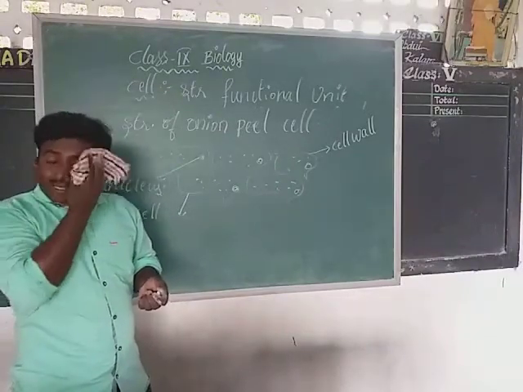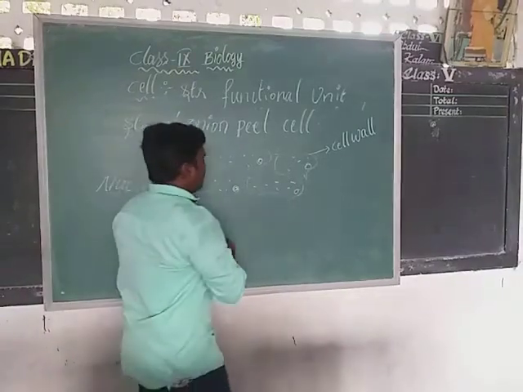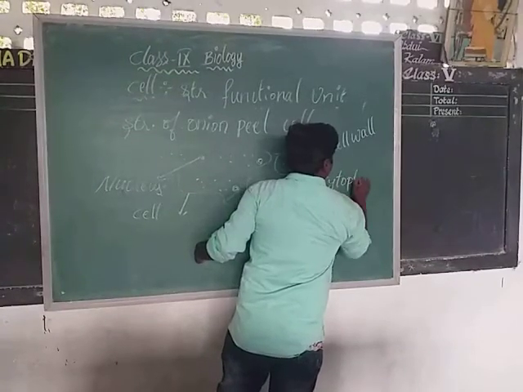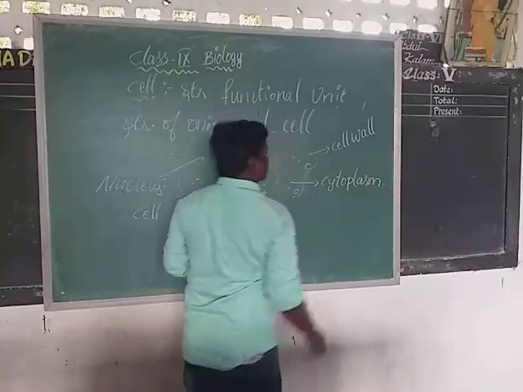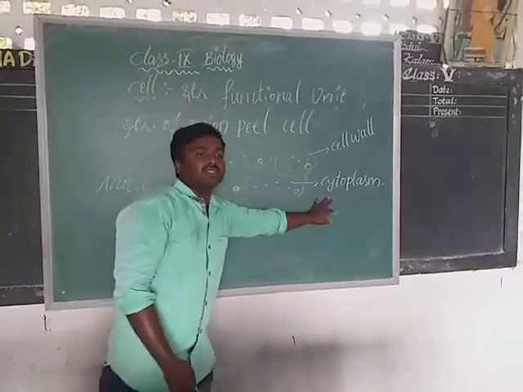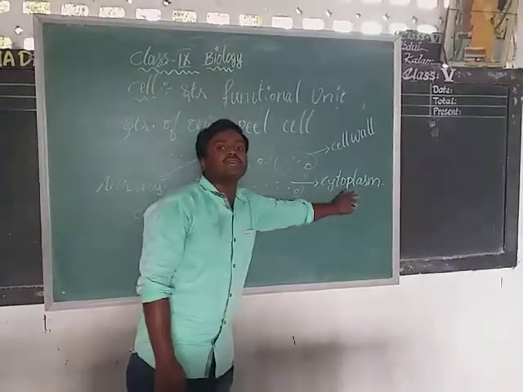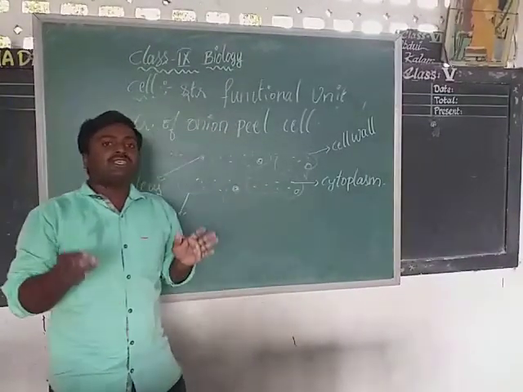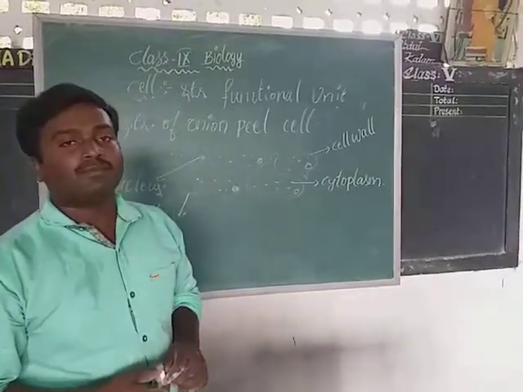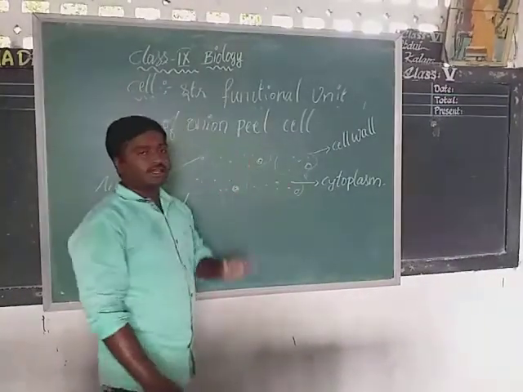What did we name that? We named that fluid or jelly-like material as cytoplasm. Cytoplasm. What is the meaning of cytoplasm? Cyto means cell in the Greek language. Cyto means cell. Plasm means fluid. So the fluid which is present inside the cell is called cytoplasm. Cytoplasm is the fluid present inside the cell.